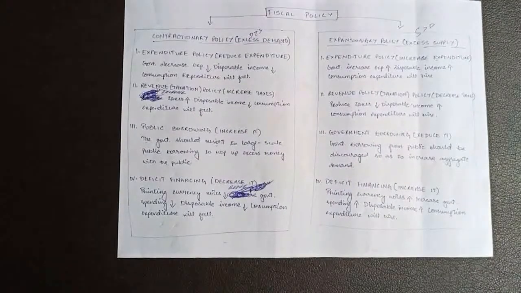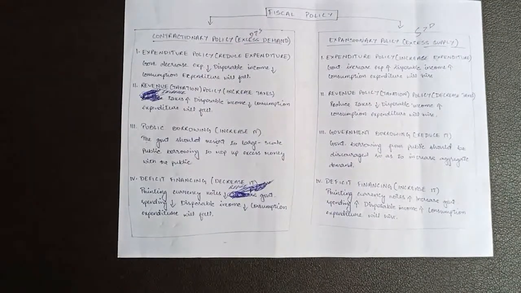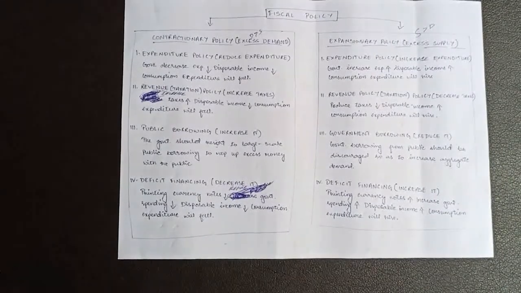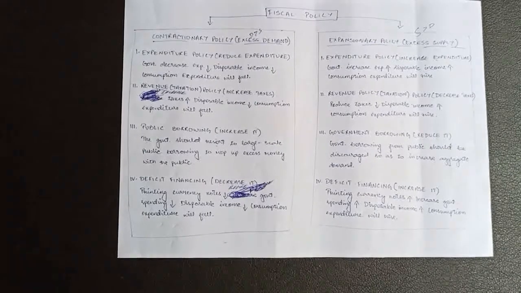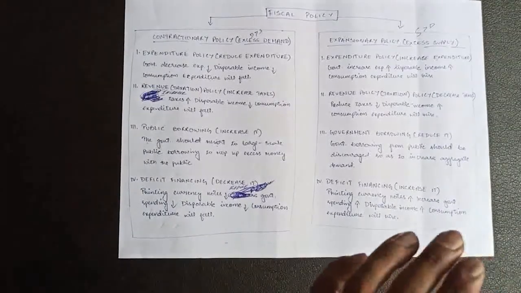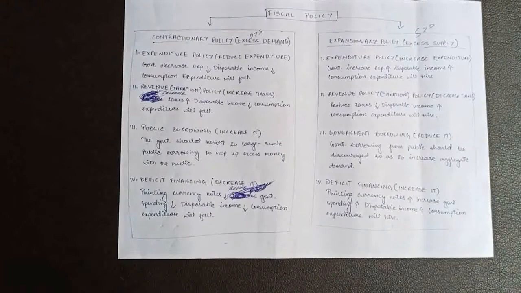Okay, point number 3 is government borrowing, reduce it. Here the government will be discouraged from borrowing from the public so that more money will be left with the public to spend on goods and services, which means the government should be discouraged from borrowing from the public so that more money will be left with the public to spend on goods and services.